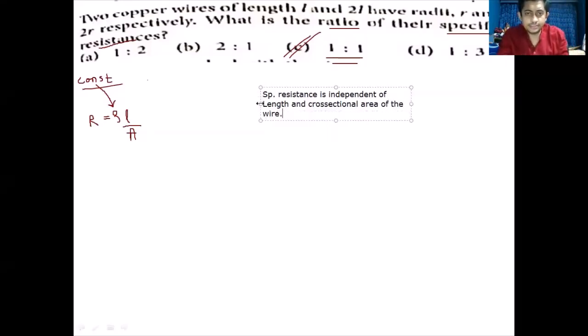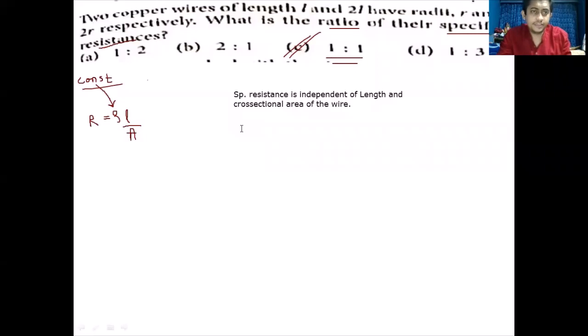So specific resistance is independent of length and cross-sectional area of the wire. Specific resistance does not depend on the length of the wire or the cross-sectional area of the wire. So length तुम्हारे L से 2L हो गया, R तुम्हारा R से 2R हो गया, तो उसकी वजह से specific resistance will not change. So the correct answer is 1:1. That is option C.